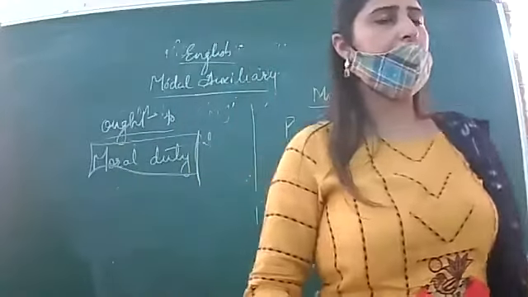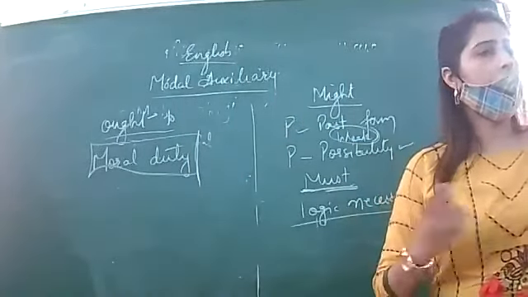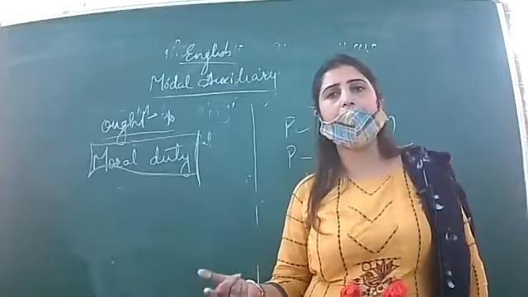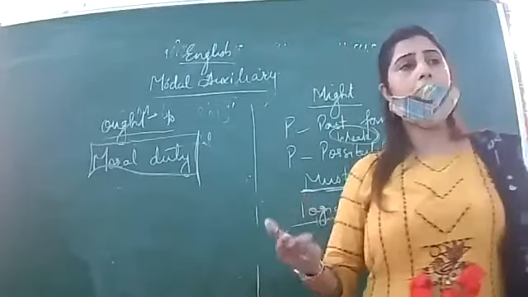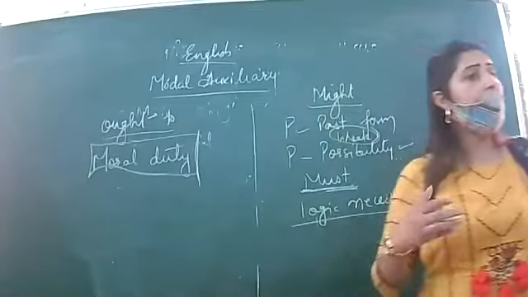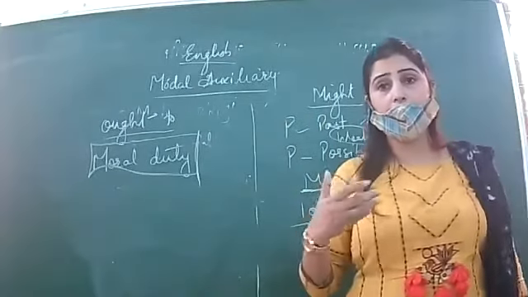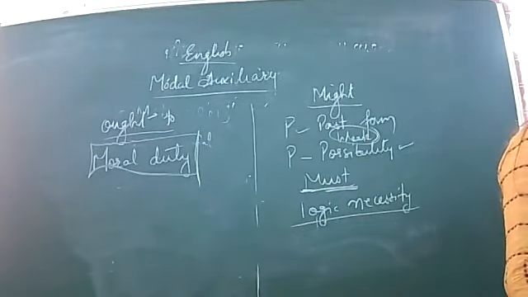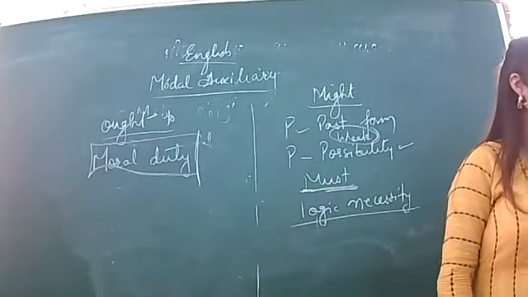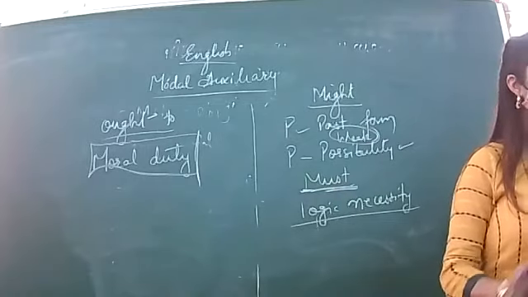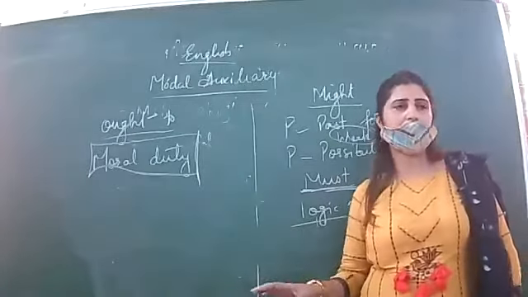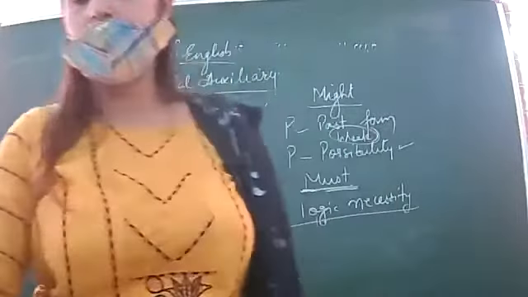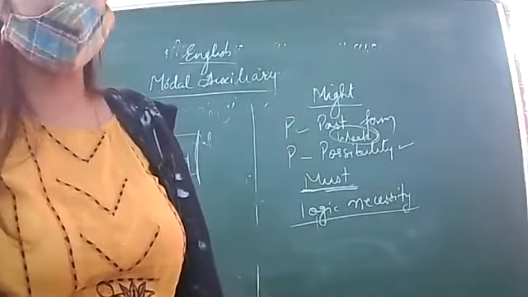Have to is something different. Have to is compulsion. Ought to: moral duty is there. Okay, we ought to obey our elders. We ought to respect our young ones. We ought to love our young ones. Moral value is included in it. Then used to, I don't think so, it is given in your books. All the modals which are required at your level, I have discussed all. So in this manner, you will remember each and everything. Otherwise, it will be difficult for you to remember.